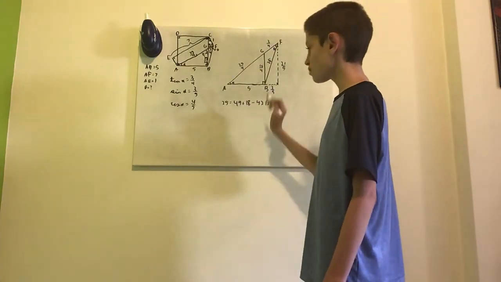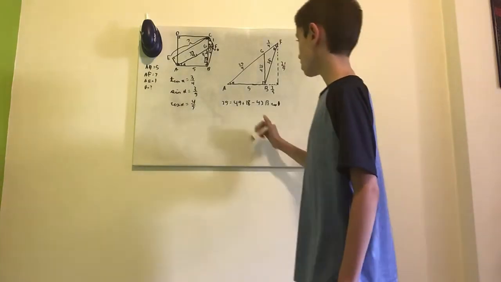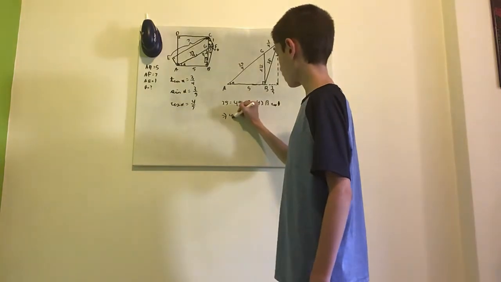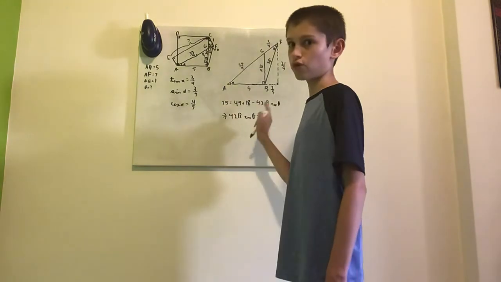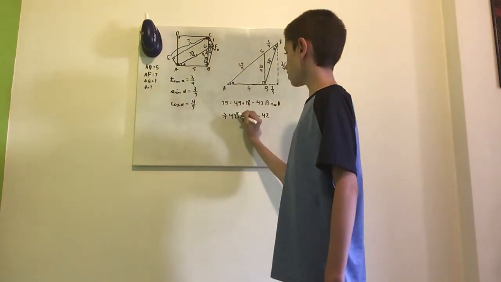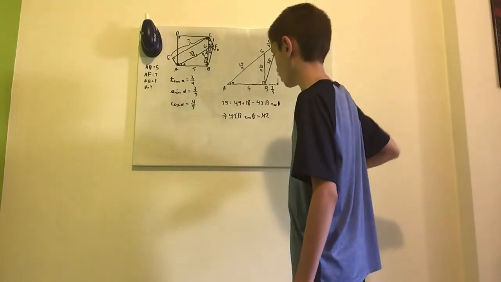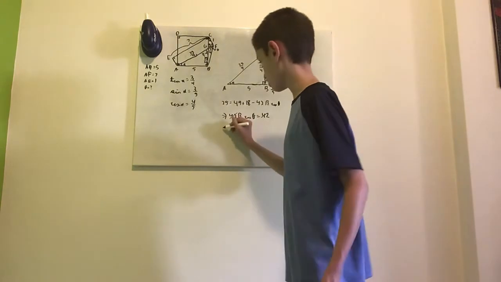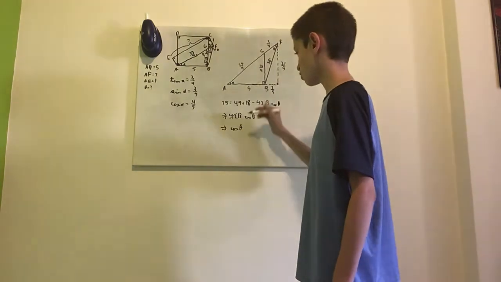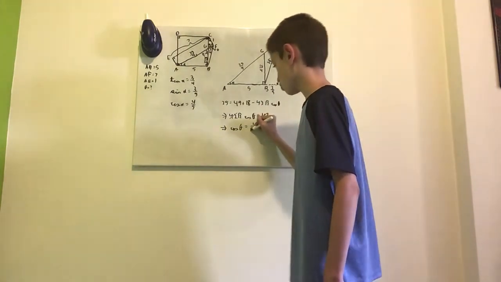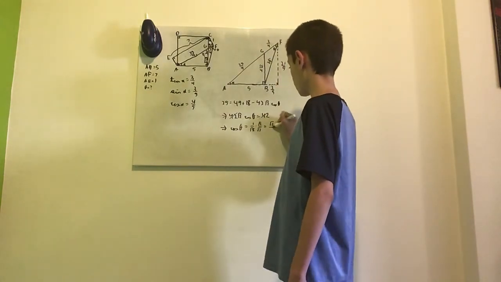And now 49 plus 18 is 57, and 57 minus 25 is 42. So we will get that 42 root 2 cosine theta equals 42. We move the 42 root 2 cosine theta to the other side. And the 42s will cancel out, provided of course that 42 is not equal to 0, which it is not. So then the cosine theta, dividing both sides by the square root of 2, we get 1 over square root of 2. Rationalizing the denominator, we get square root of 2 over 2.